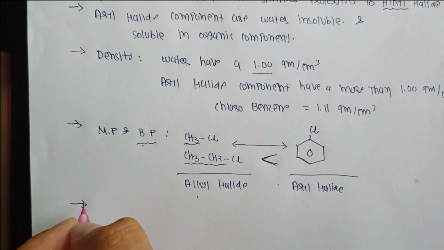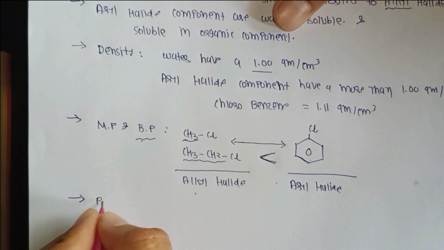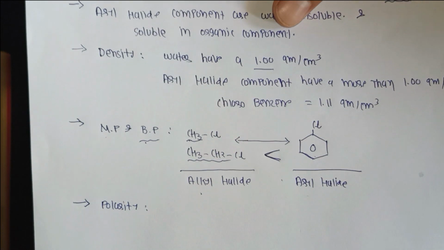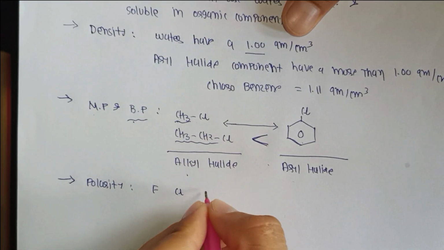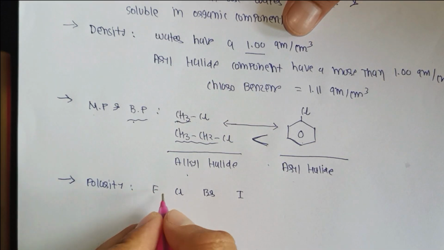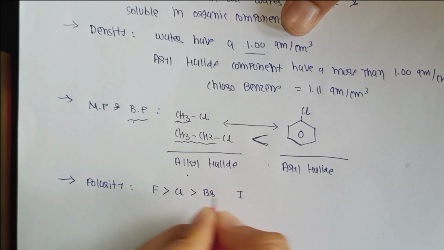And one more thing is polarity. Among fluorine, chlorine, bromine and iodine, fluorine has the highest electronegativity, next chlorine.